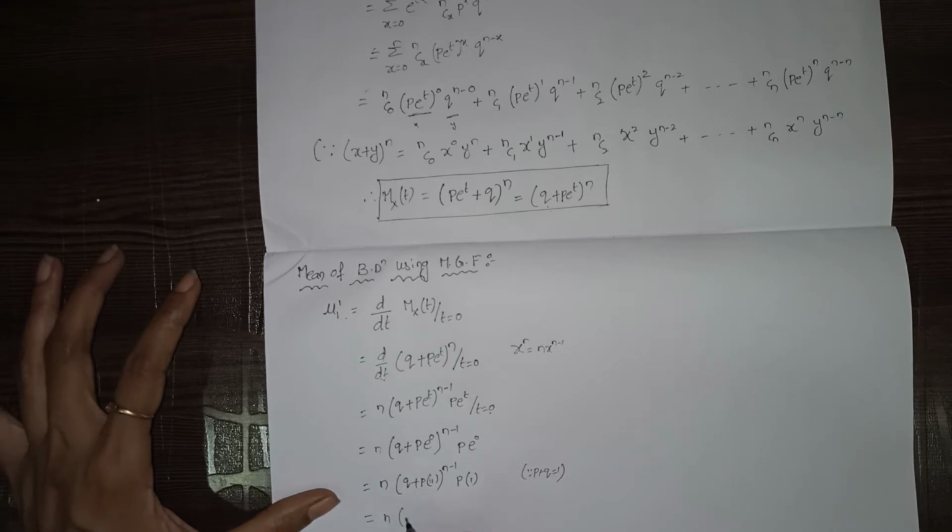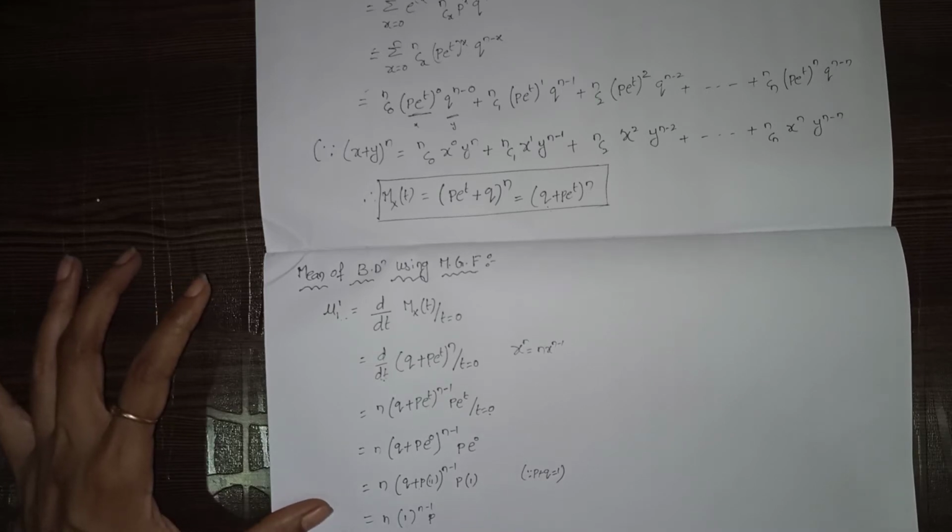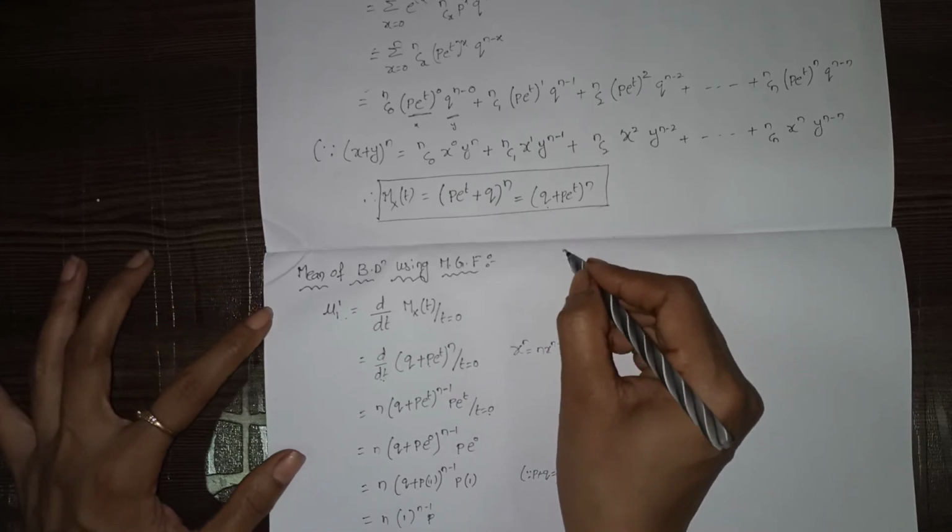So n into 1 power n minus 1 into p. So mu1 dash is nothing but np. Okay, so we got the mean. Now we have to calculate the variance.